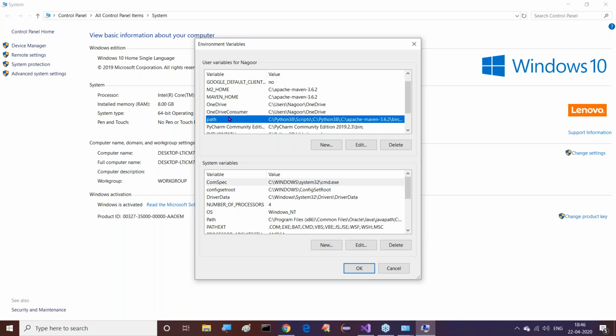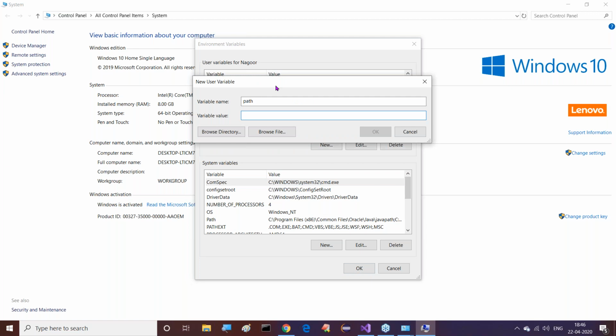So because of that reason, check in the user variables part whether Path is available or not. If Path is not available, just click on the New button. When you click on New, we have to provide a variable name and a variable value. There we have to write Path as the variable name, and the variable value is the path up to the bin folder.